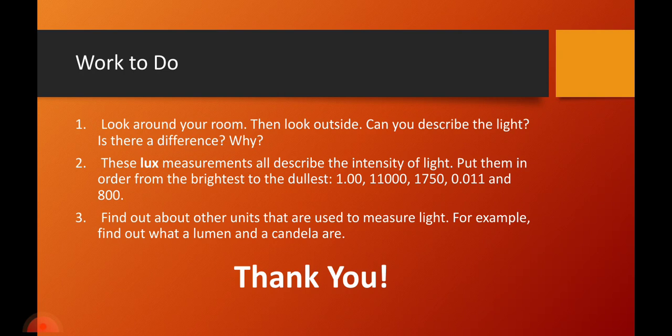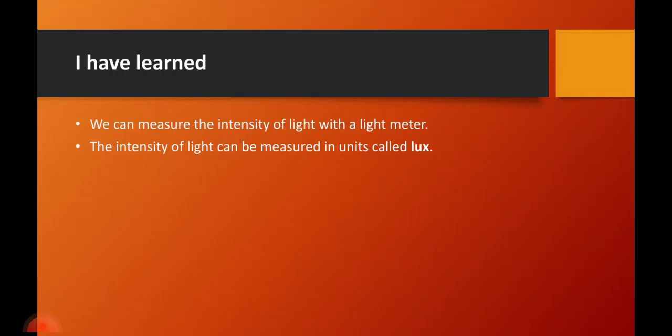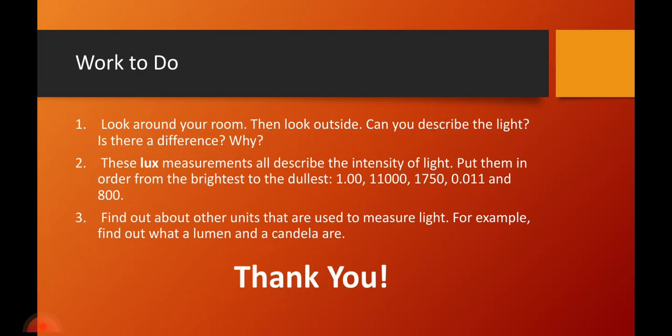Two, these lux measurements all describe the intensity of light. Put them in order from the brightest to the dullest. You have 1.0, 11,000, 1,750, 0.011, and 800. Just like the table here, you can see clearly that it was arranged from the highest to the lowest. So it's the same thing you do for me.